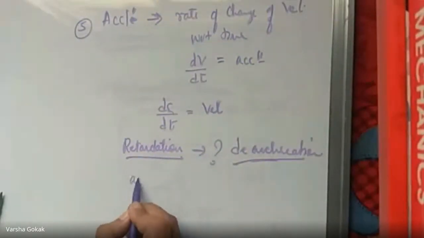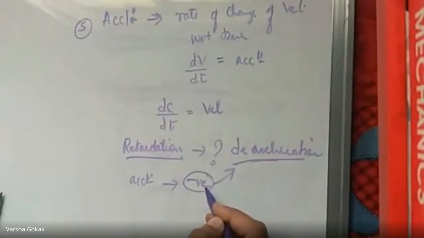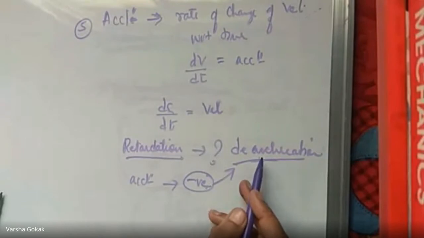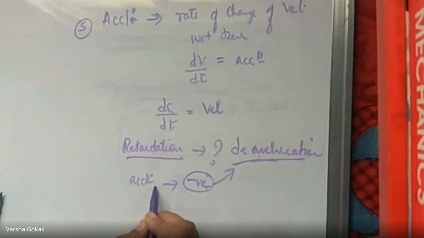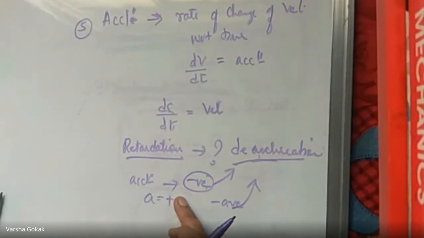So when you calculate acceleration, dv by dt, if you get a negative sign, it indicates that there is retardation or deacceleration. If you get a positive sign for acceleration, a, then it is acceleration only. If you get a negative sign, then it goes into deacceleration, which is also called retardation, right?